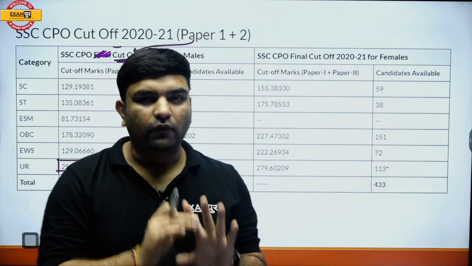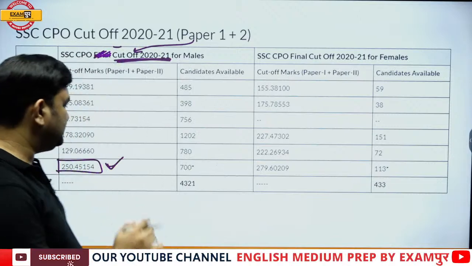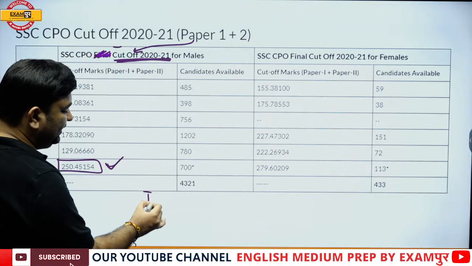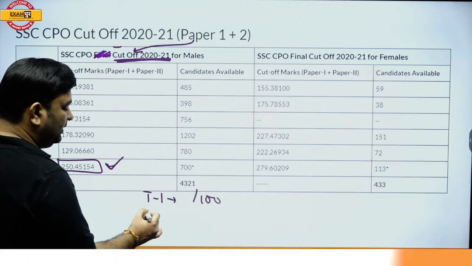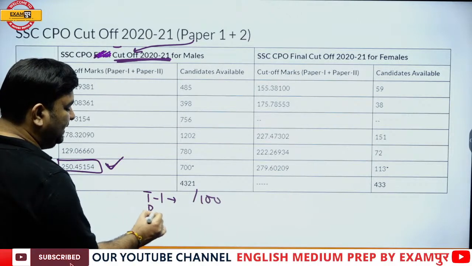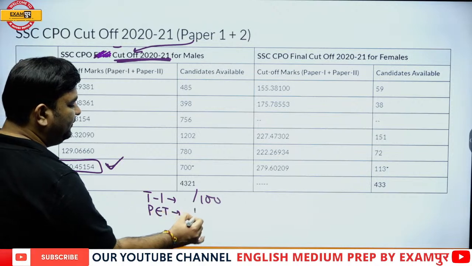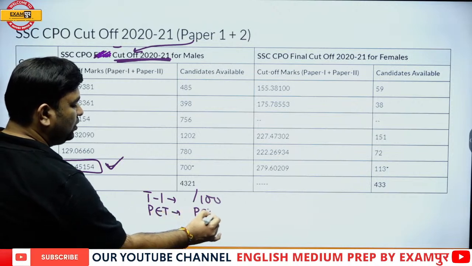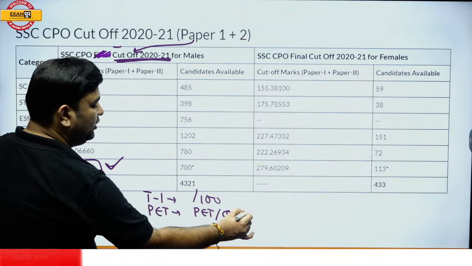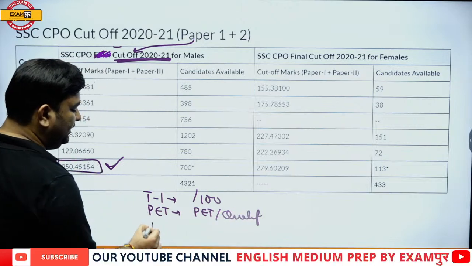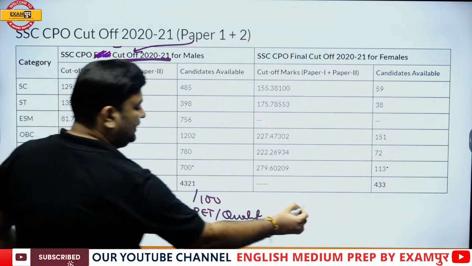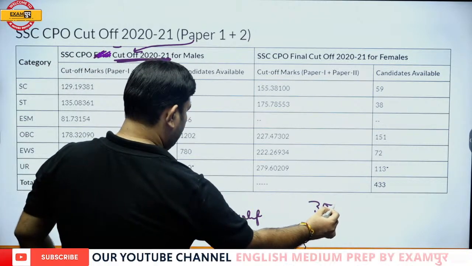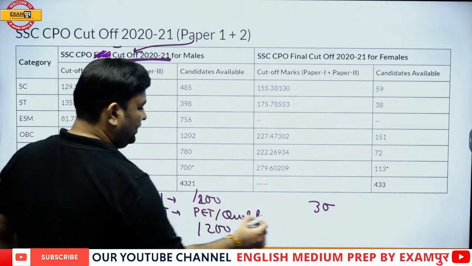So what happens, guys? It includes the tier 1 marks out of 100, then qualifying PET, the physical endurance test, and tier 2 marks out of 200.